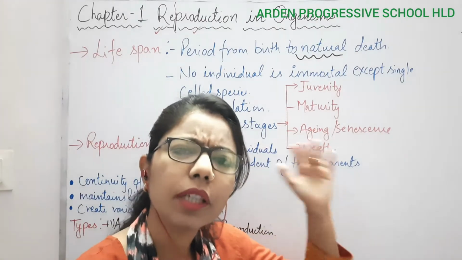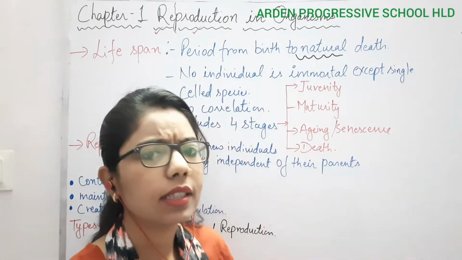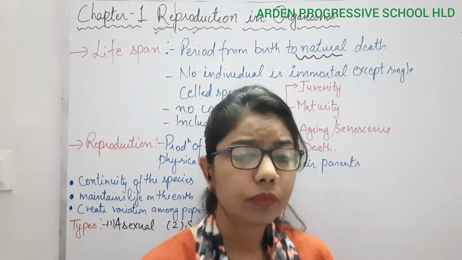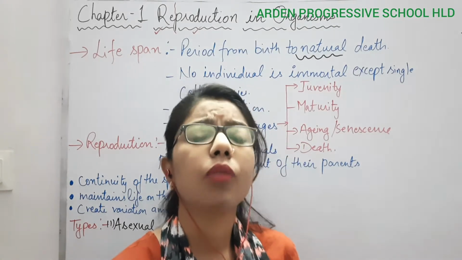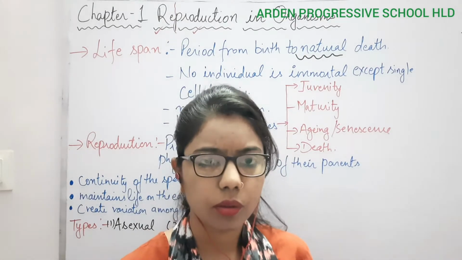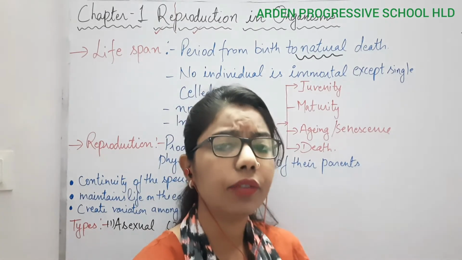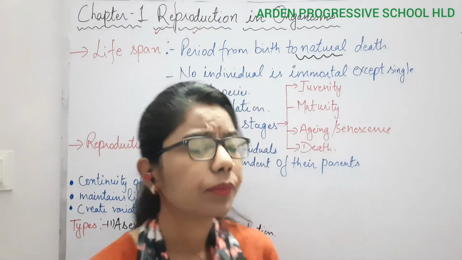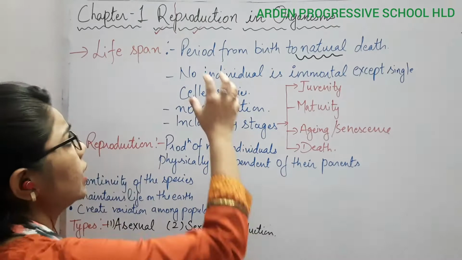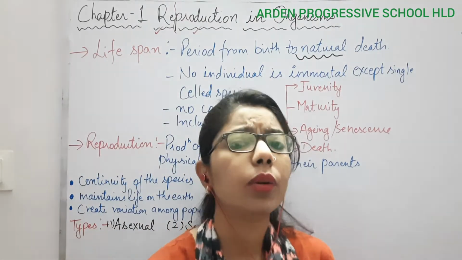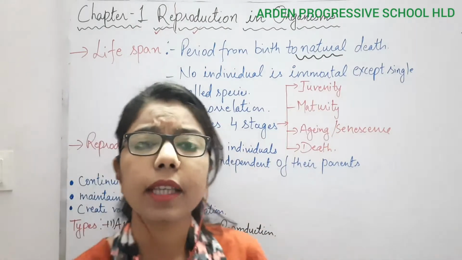So what is that particular phase? As someone takes birth, it doesn't mean that directly they will undergo reproduction. In different organisms, these phases are different. So we can say that no individual is immortal. The second point is: no individual is immortal except single-celled organisms.